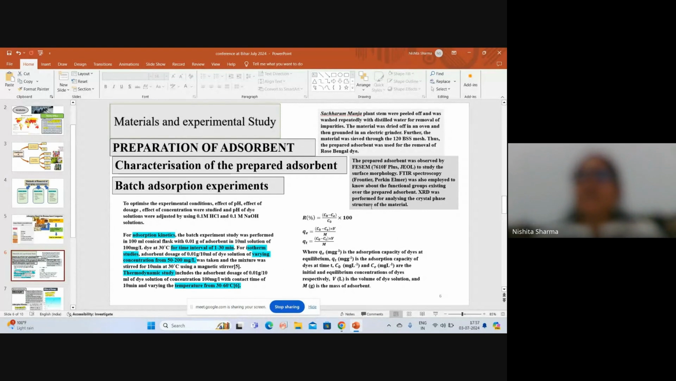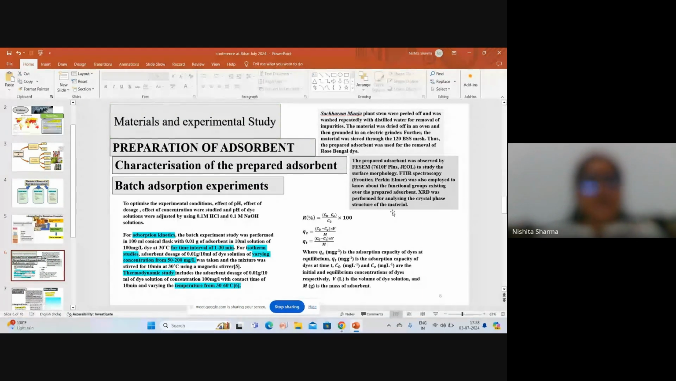And in XRD, we found two major peaks, one at 21.6 degrees, a sharp peak that denotes the crystalline nature, whereas a broad band was found at 15.6 that represents the amorphous region, and that represents the heterogeneous surface of the adsorbent.